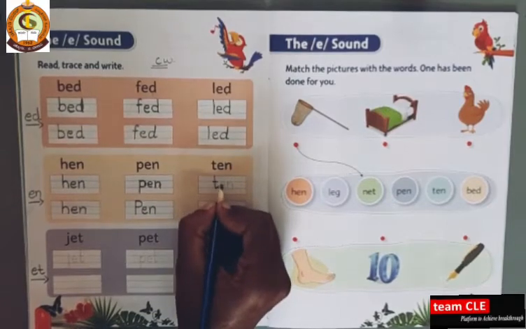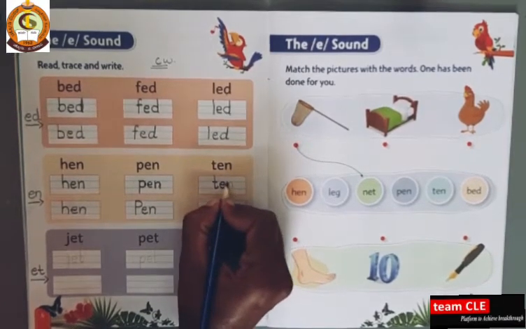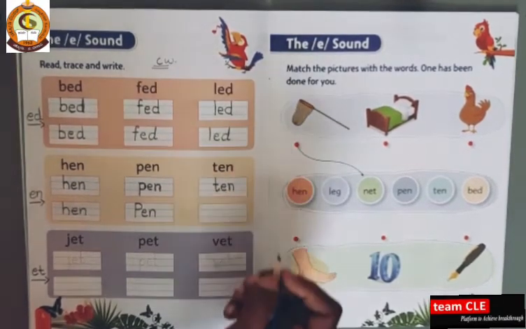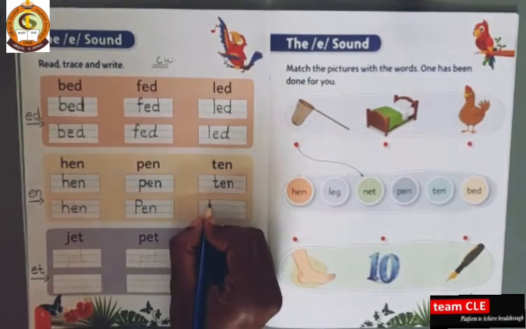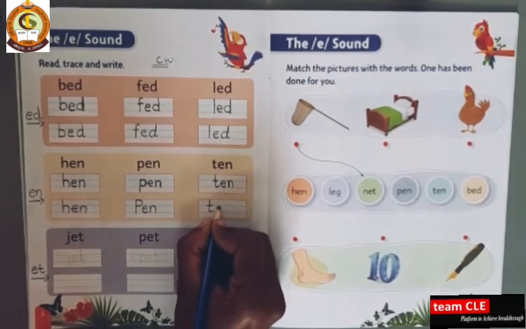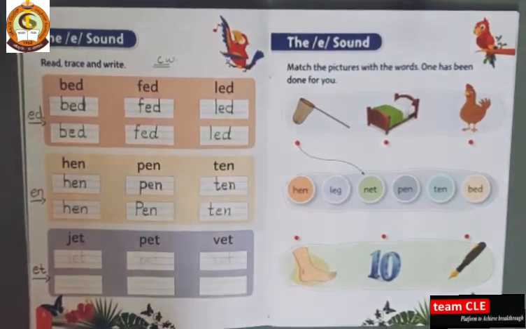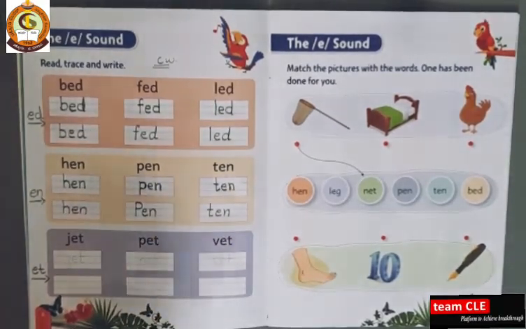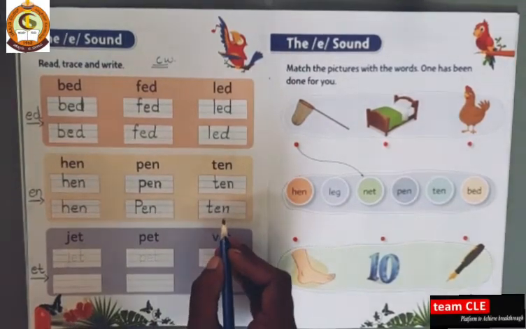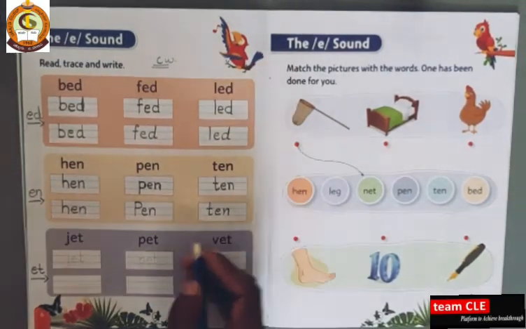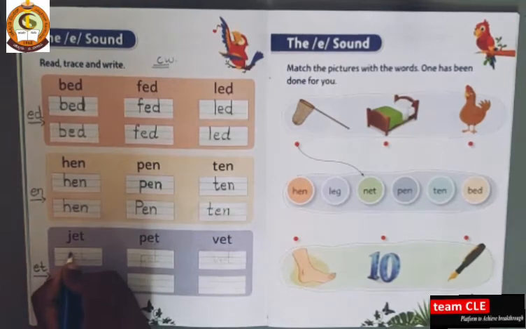T, E, N, ten. T, E, N, ten. T, E, N, ten. Okay, next J, E, T, jet.